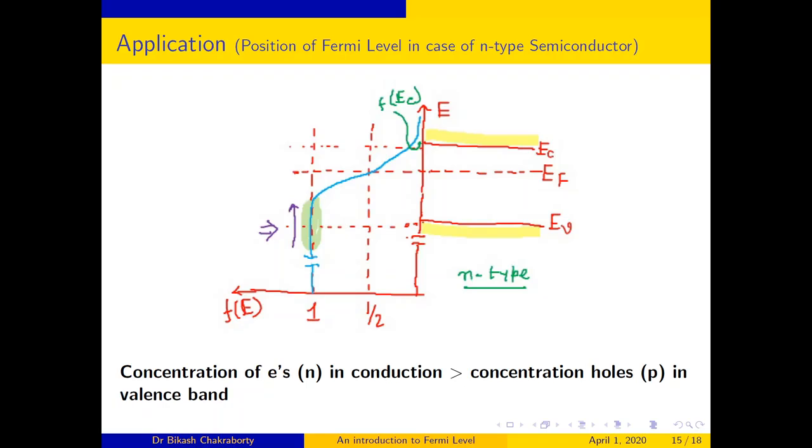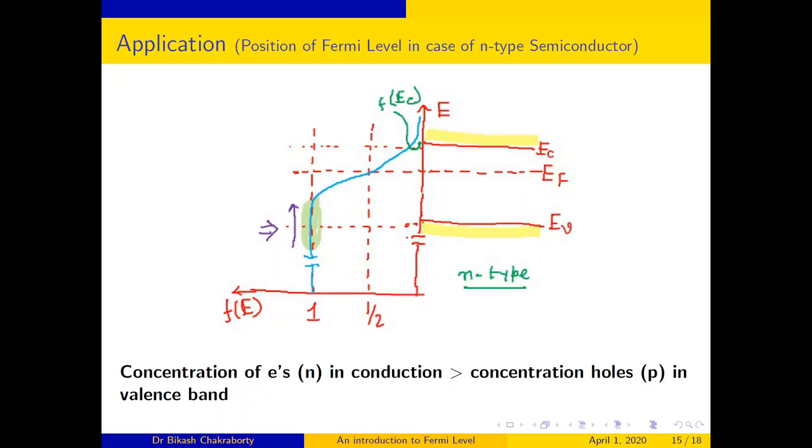As I stretch this curve towards conduction band, and since the distribution curve is symmetric, the value half will cut at the Fermi level towards the conduction band. I hope you can easily think over it and understand.